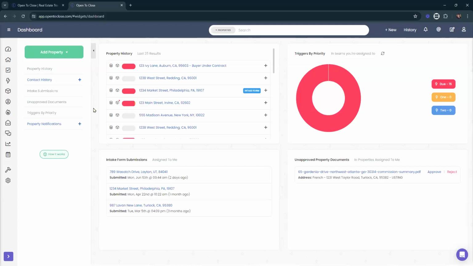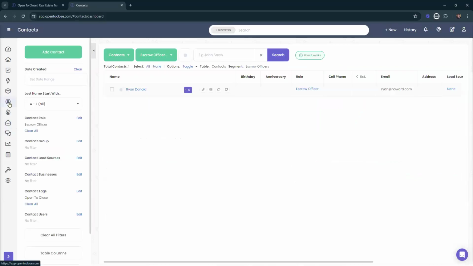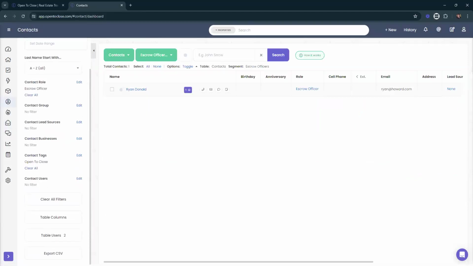Recently we've gone through and done this big audit and we found a couple of things that are already features within Open to Close that may have been overlooked, maybe because you haven't been trained on it so you don't know that it's there. One of the ones I most recently heard was that we want to have the ability to export contacts. And you can, as long as you have access to it, of course, right?